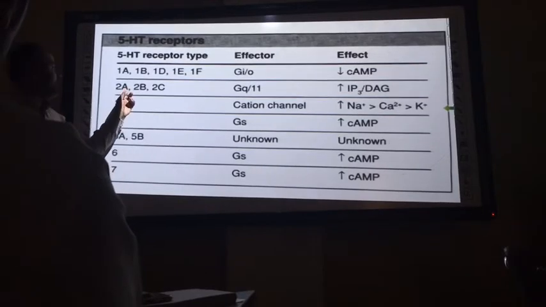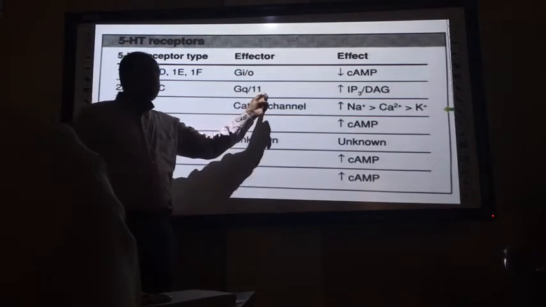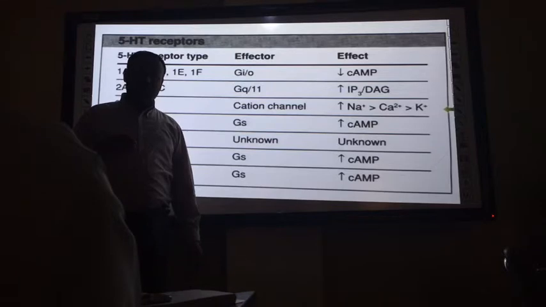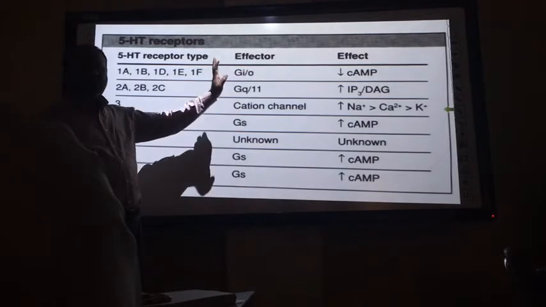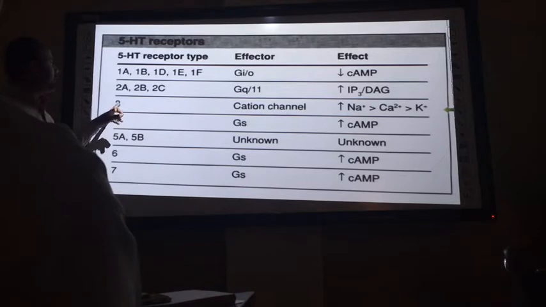Similarly, the 2A, 2B, 2C subtypes are linked with Gq. There is another protein, G11, which is not well characterized, but Gq is well characterized. Their mechanism is an increase in IP3 and DAG.